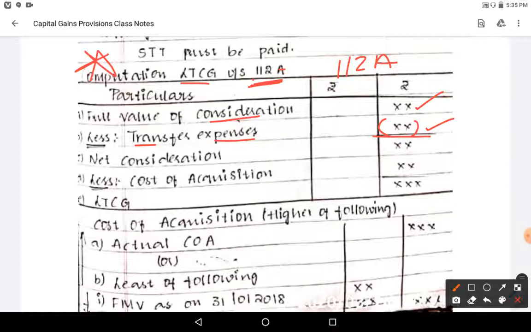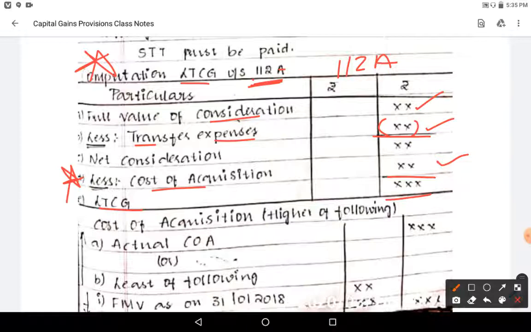Then less cost of acquisition. Cost of acquisition is a very important thing here; I will tell how to get it. If you deduct cost of acquisition, you will get long term capital gain. In case of 112A, you need to calculate the long term capital gain without indexation.